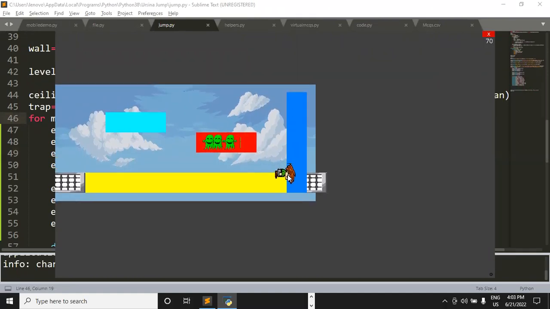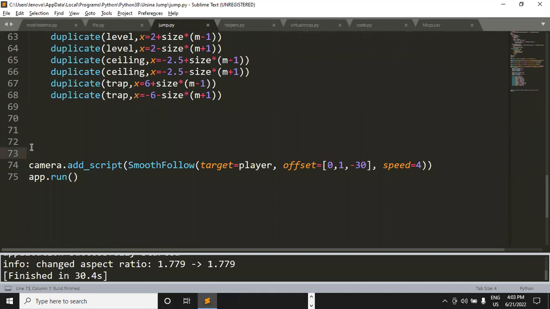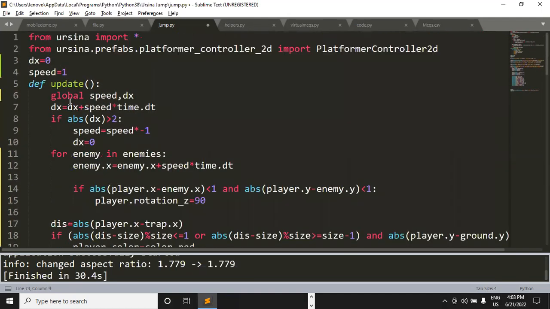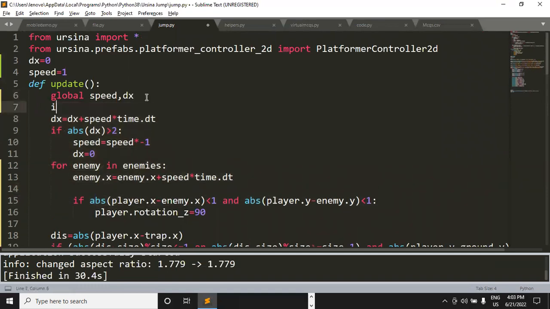But what is happening right now, even if the player is dead, the enemies are still moving. So how can we stop the enemies? Now let me tell you the concept for this. We can define a counter variable, switch is equal to 1. Fine, let's say this is the variable, and here we can put everything that is helping in moving the enemies back and forth inside an if control statement. If switch is